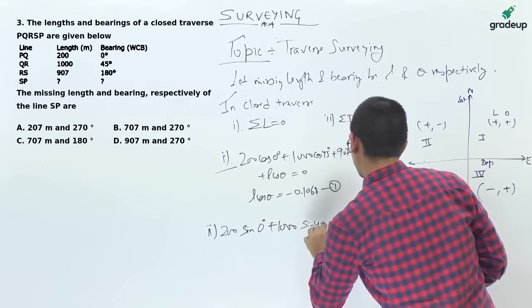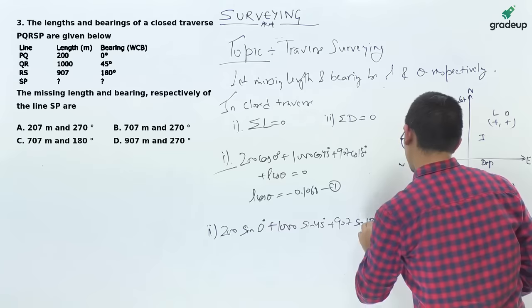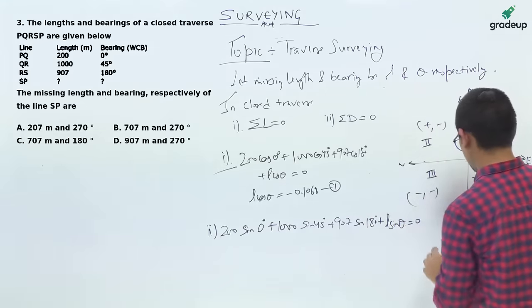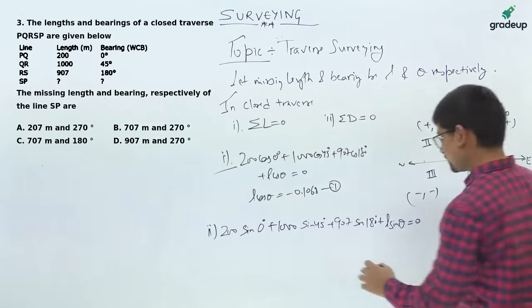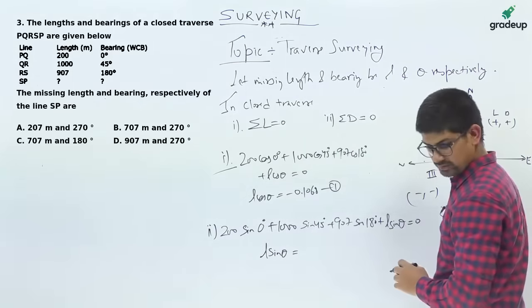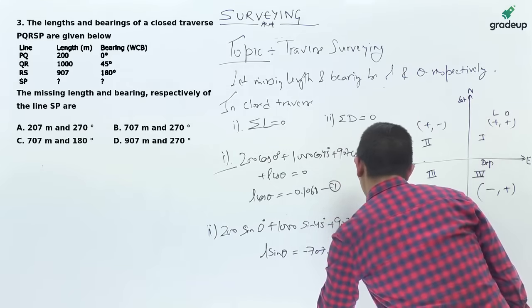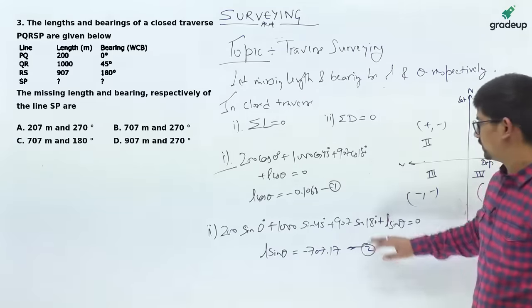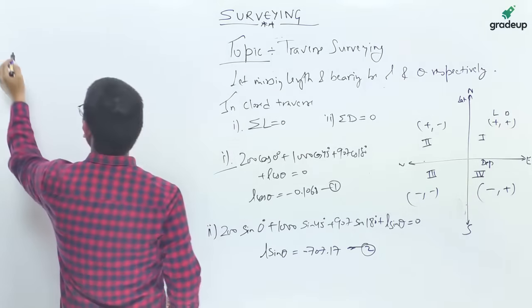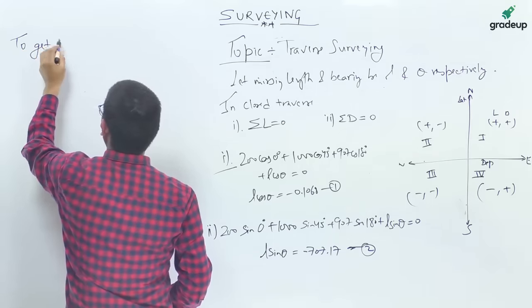45 degree plus 907 into sin 180 degree plus L sin theta is equal to 0. If you simplify this equation, L sin theta will be equal to minus of some value. So these are the two equations which you have obtained. Now to get the value of